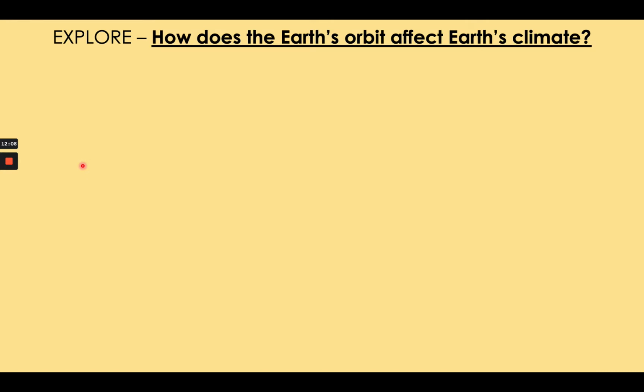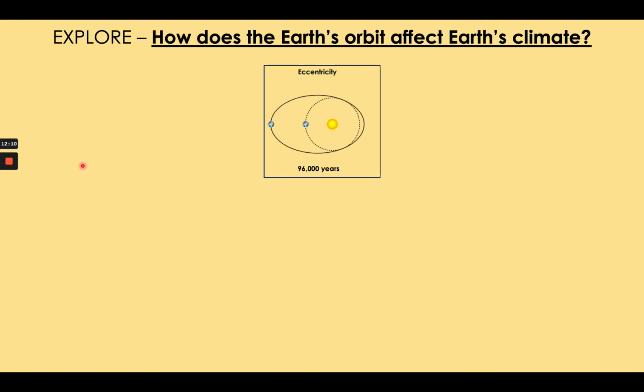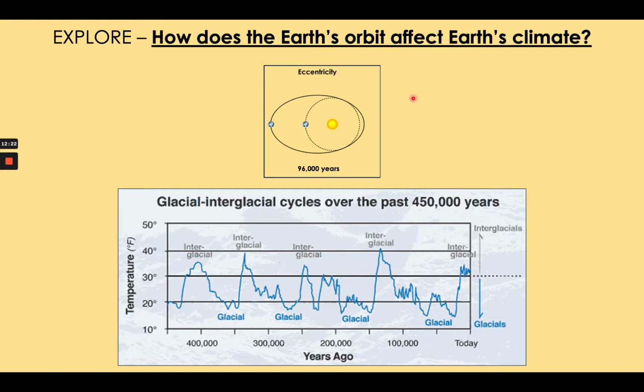The most important of these orbital changes is thought to be orbital eccentricity, which, as you know now, takes 96,000 years to go from a circle to an elliptical orbit and back. Here is a graph of the Earth's temperature change over the last 450,000 years.